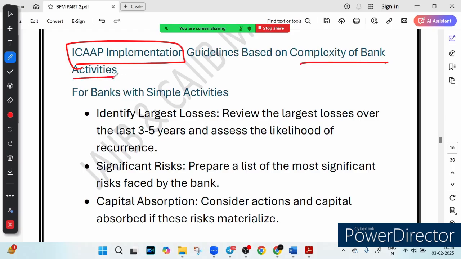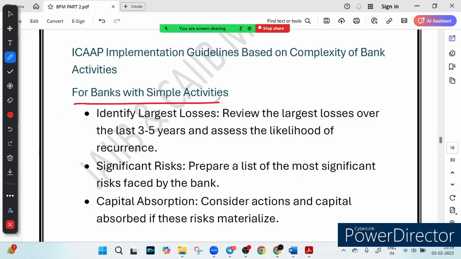Let's see how banks of different size handle it. First of all, let's discuss ICAAP for a bank with simple activity. Think of a small bank as a small grocery store. The risks are straightforward: cash flow, inventory, and customer payment, right? So for a bank with simple activity, straightforward risks are there.